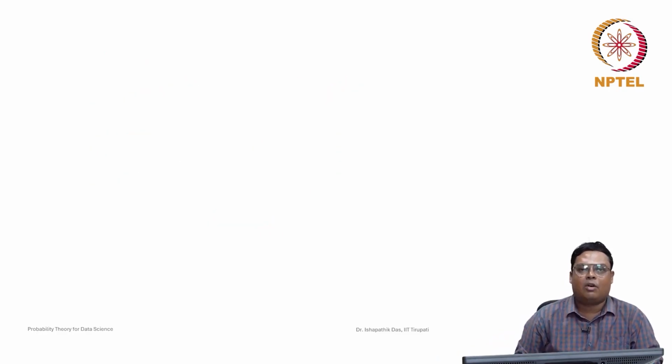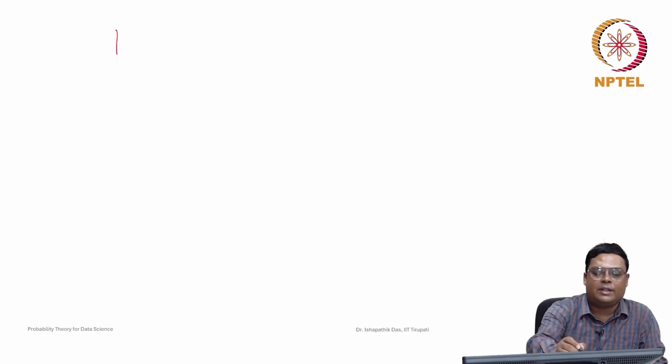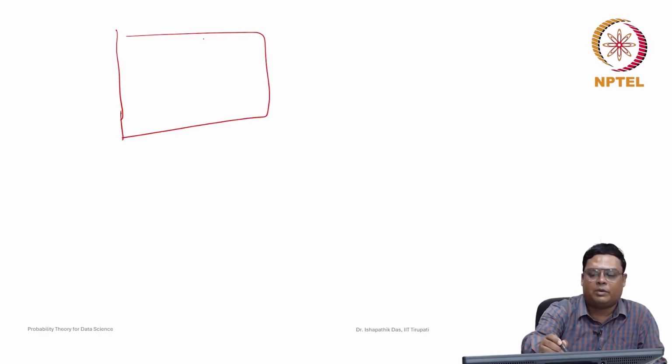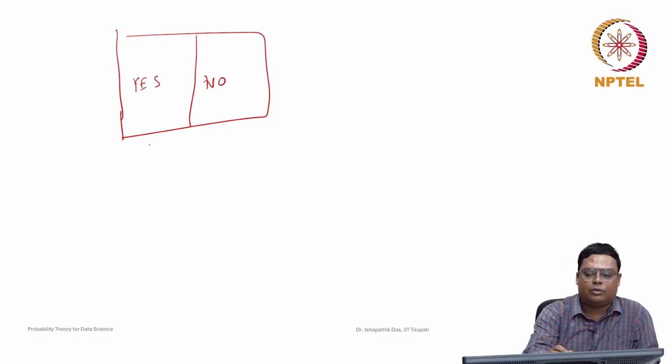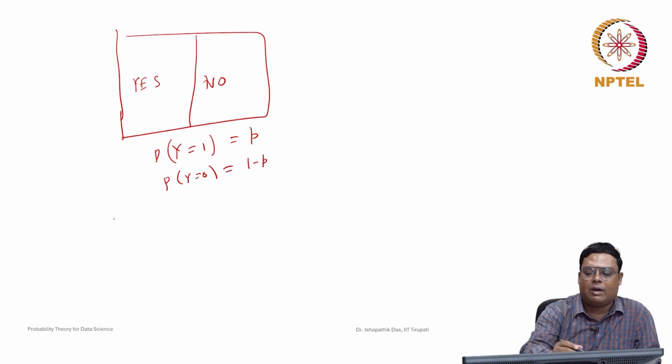So let us recall the binomial distribution case. In the binomial distribution, each trial random experiment we are repeating n times, and we have only 2 categories, either yes or no, like blue or black. Suppose for simplicity let us consider Y as the random variable. The probability that Y is equal to 1, yes, is p, and the probability that Y is equal to 0 is 1 minus p, and you are repeating n times.